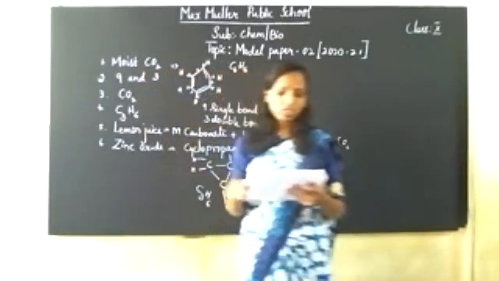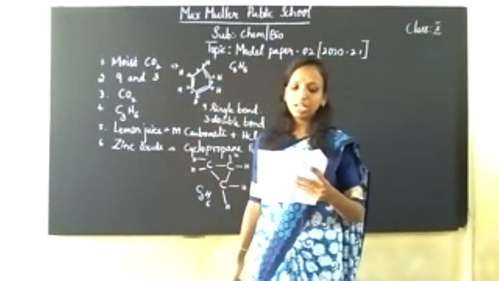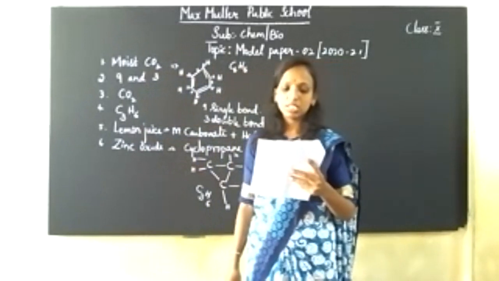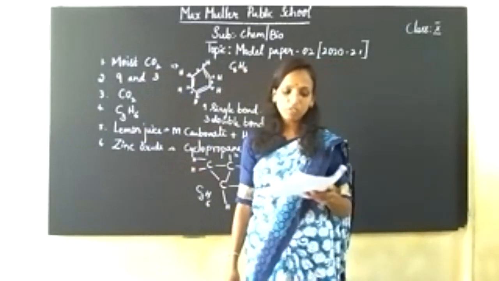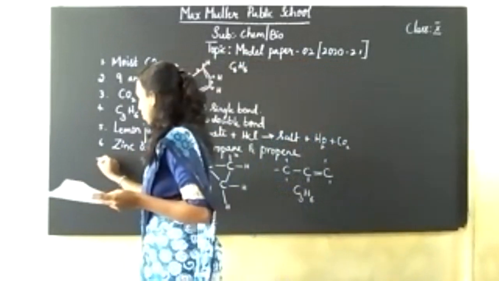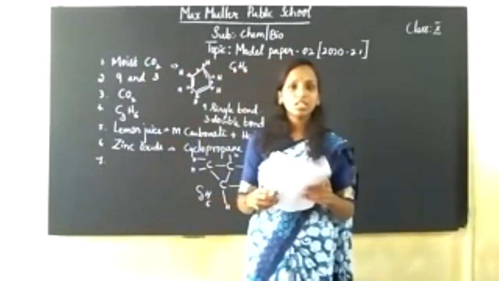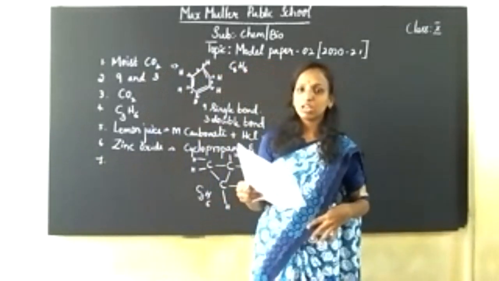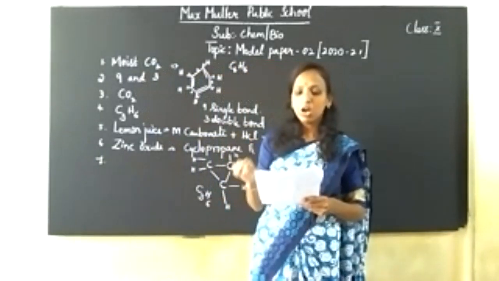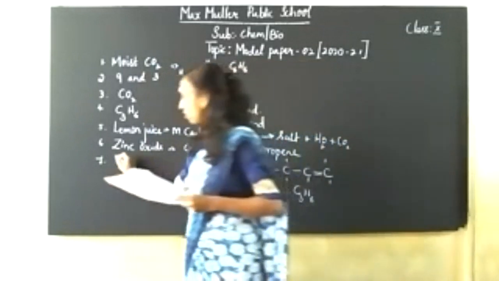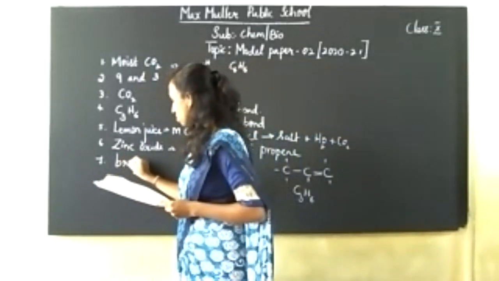Okay. Next question: an alloy that is made up of copper and tin is. We have studied alloys like bronze, brass and solder. These are the examples of alloys given in your textbook. So copper and tin is an alloy of bronze.